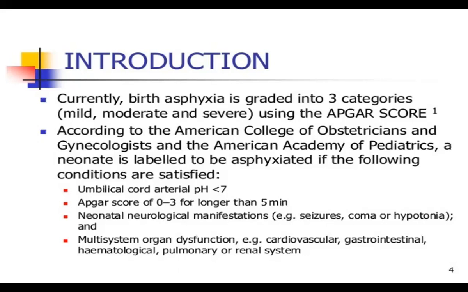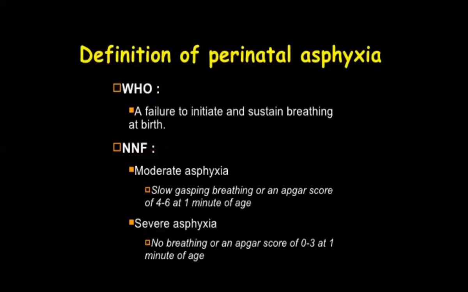According to the American College of Obstetricians and Gynecologists and the American Academy of Pediatrics, a neonate is labeled asphyxiated if the following conditions are satisfied. What is the criteria they follow? The umbilical cord arterial pH should be less than 7. Then the APGAR score is 0 to 3 for longer than 5 minutes. Previously, it was about 1 minute.